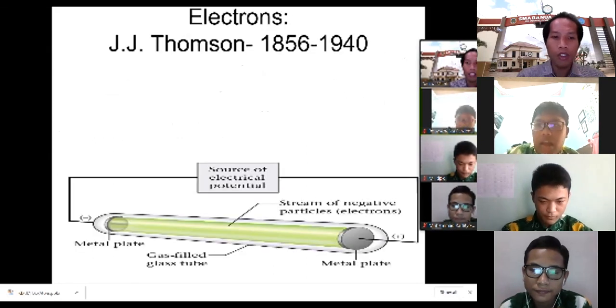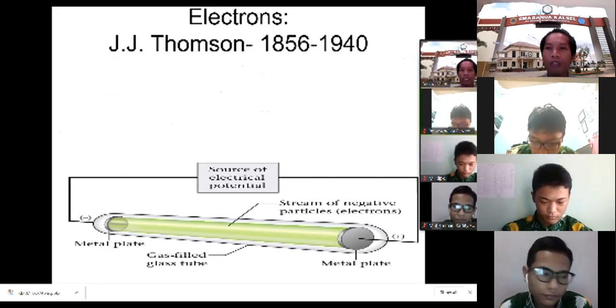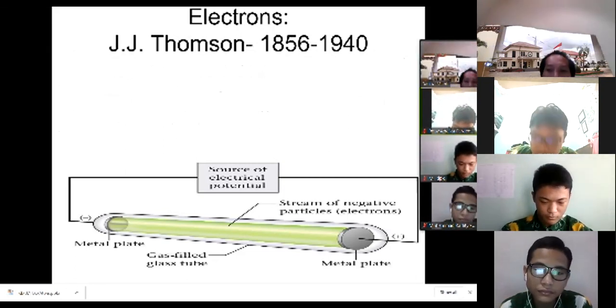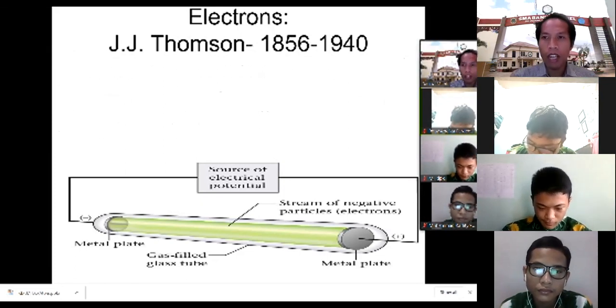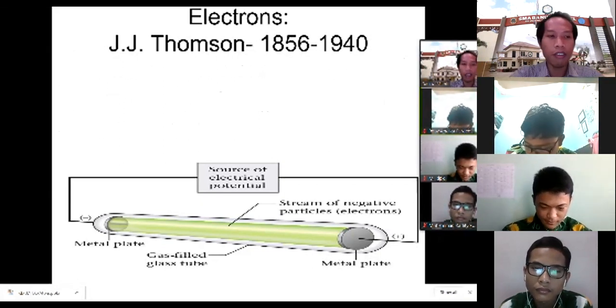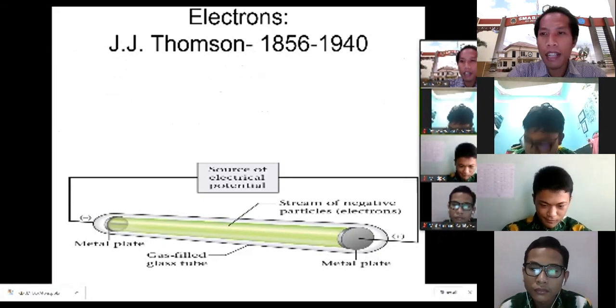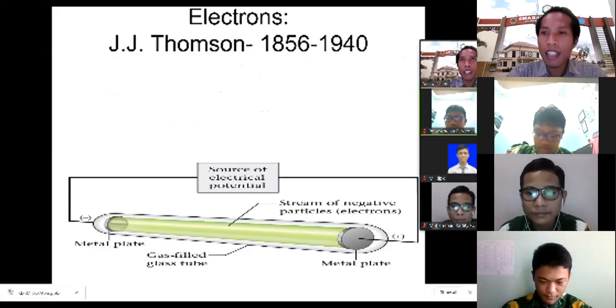So we're going to see the first one, how the electron was discovered. After we know the first atomic theory stated by Dalton, scientists started to research what is inside the atoms.